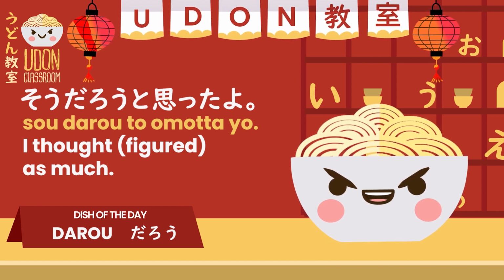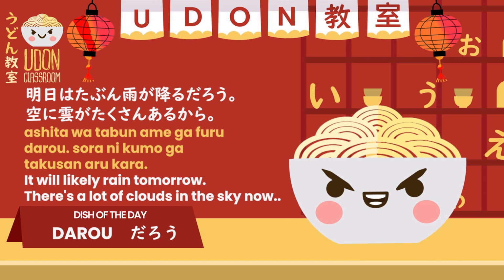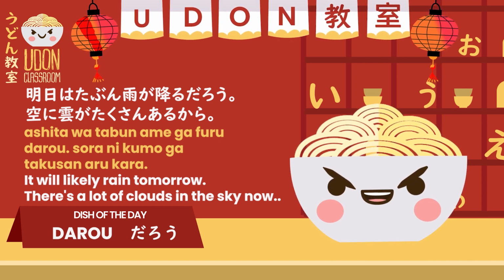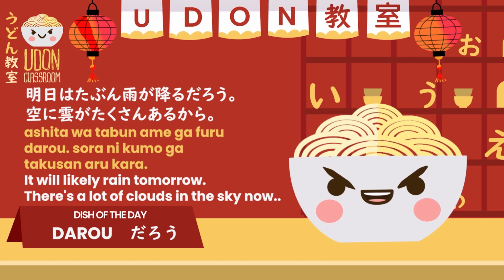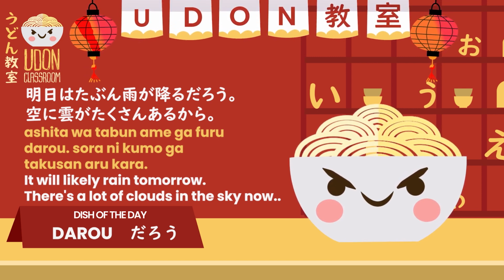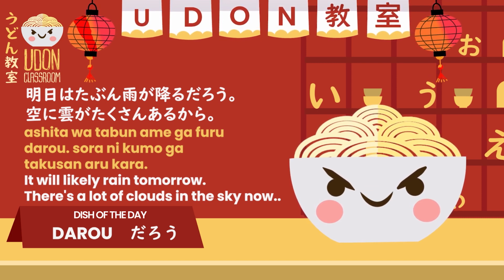Okay, and the last example for today. 明日は多分雨が降るだろう。空に雲がたくさんあるから。It will likely rain tomorrow. There's lots of clouds in the sky now. So much like the example we talked about earlier, we can see that it uses daro and furu daro to mean it will likely rain tomorrow.